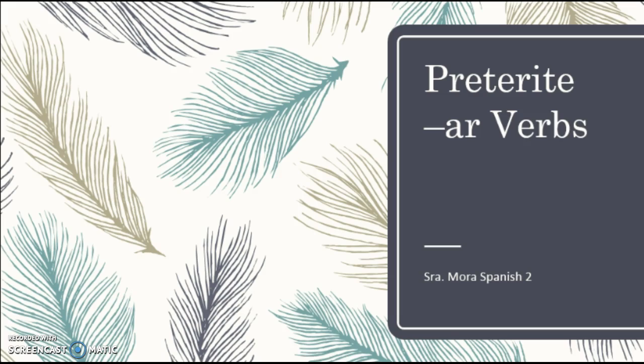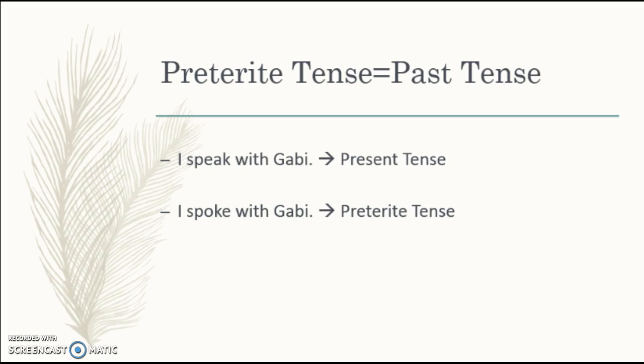Today we're going to discuss preterite AR verbs. So that's the verbs that end with AR. The preterite tense basically is the past tense. If we look at it in English, I speak with Gabby, that's present tense, that's what I'm doing right now. But the preterite is I spoke with Gabby.